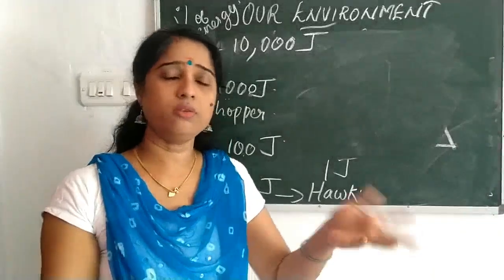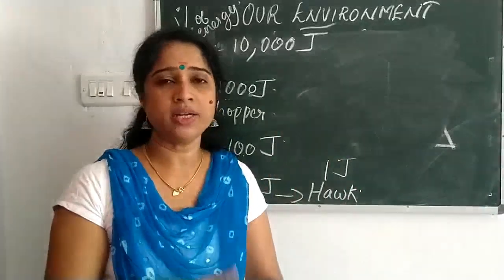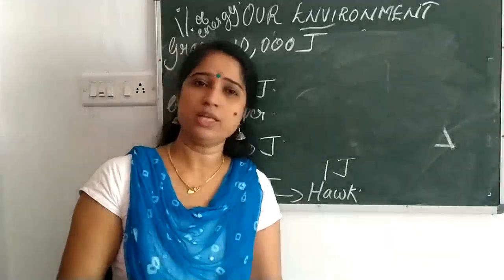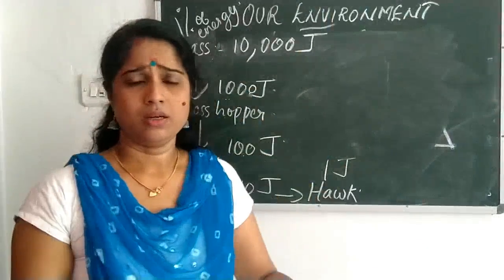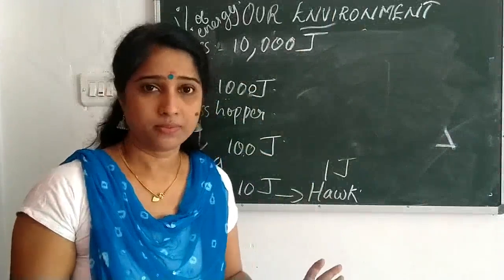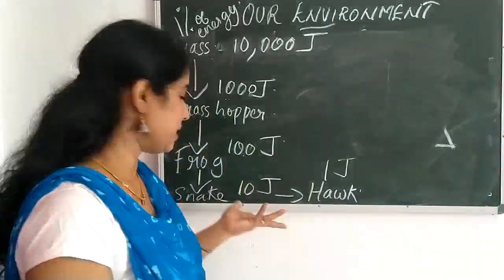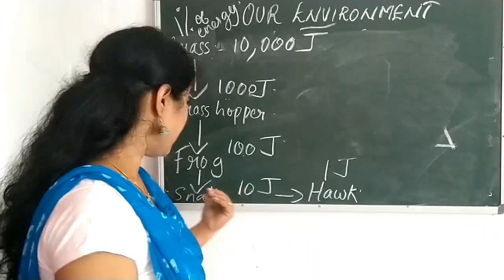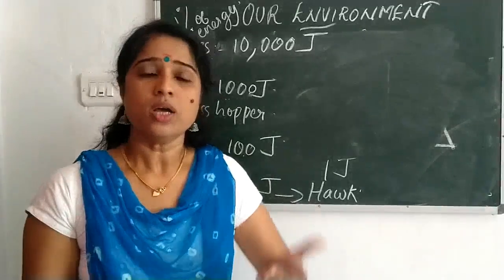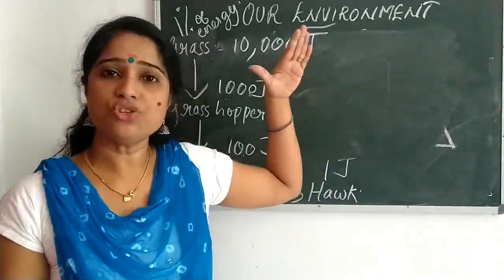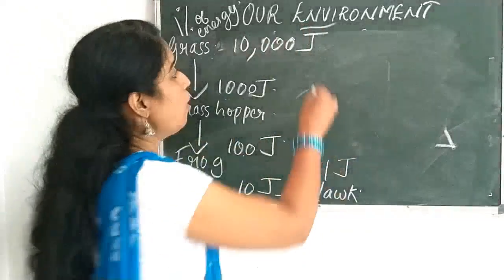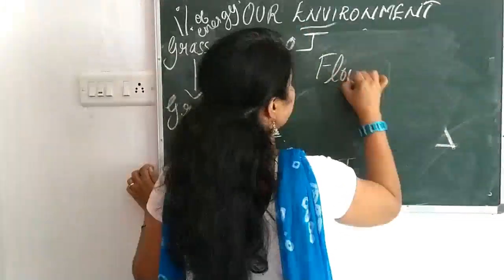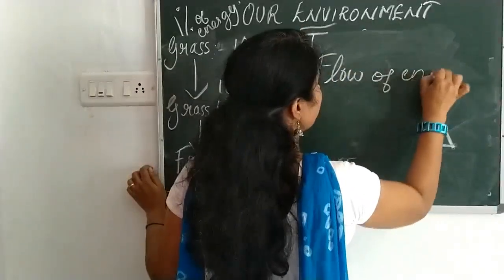No. Of course, in one way we can say that decomposers decompose the waste and it can be utilized by the grass, but that is not directly dependent. So here, when the hawk dies, does the snake get anything? If the snake dies, does the frog get anything? No. So it is the flow of energy. It is not bidirectional.